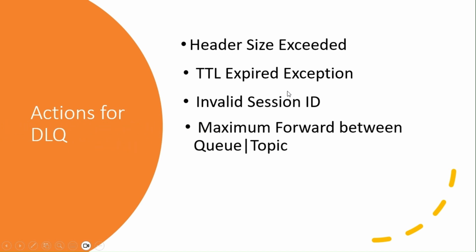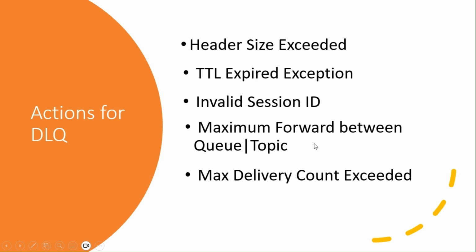Maximum forward. When we create a queue, there is an option to configure auto forwarding of the message to any other queue or topic. In such a case, if the message passes through more than 4 queues or topics, then that message will be considered for dead lettering.